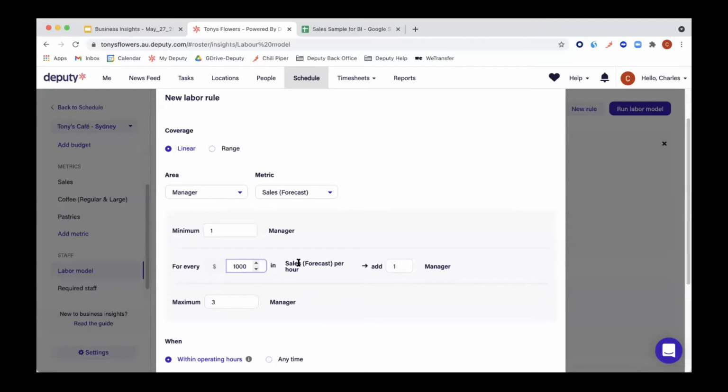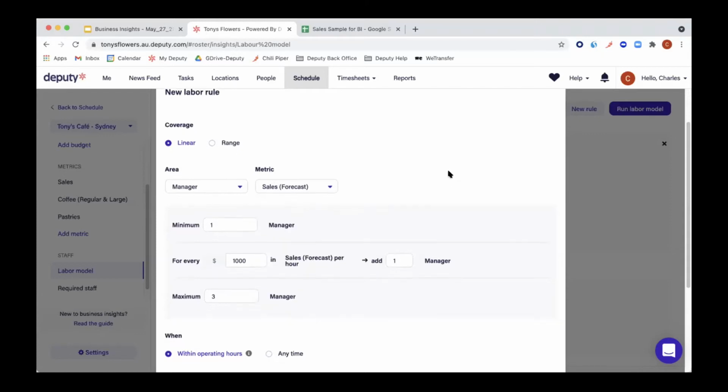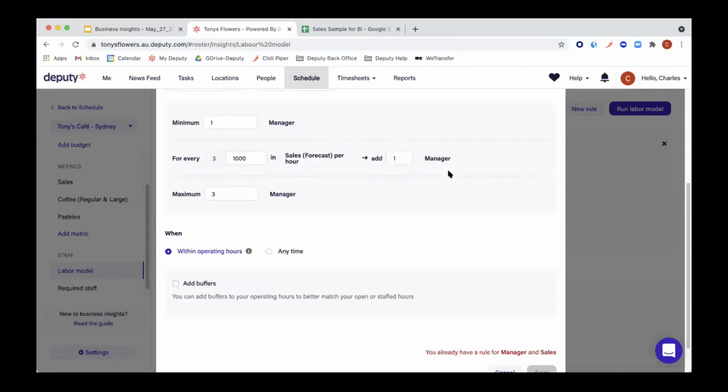manager. So this here says sales forecast, but you can change this in the metrics right here. So you can decide for sales actual. In the case of our example for coffee, actual or forecast, or pastries, actual or forecast. It's up to you, up to personal preferences. Some people prefer forecast, some people prefer actual. And then from there, you decide a time period.